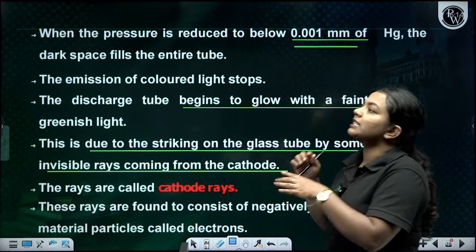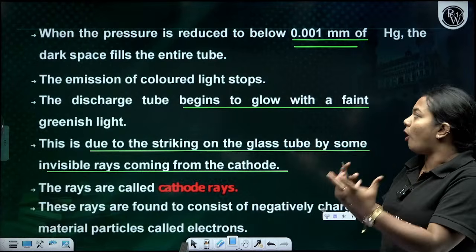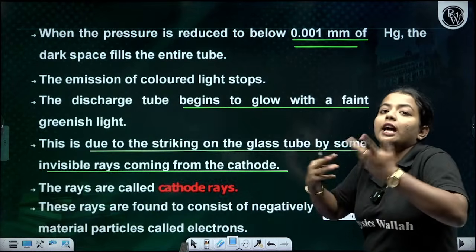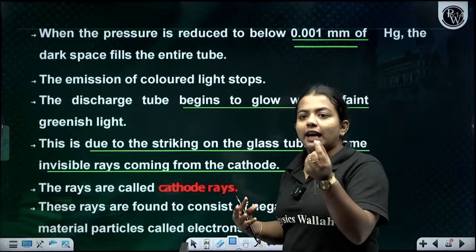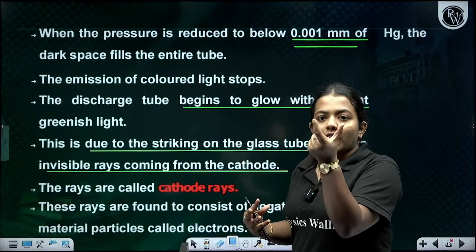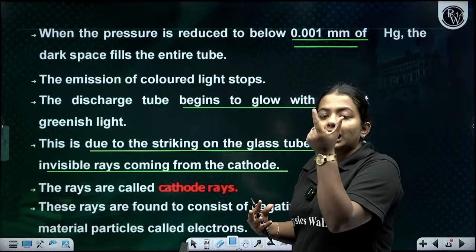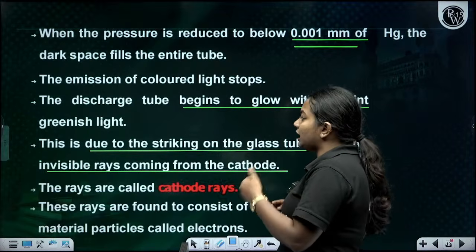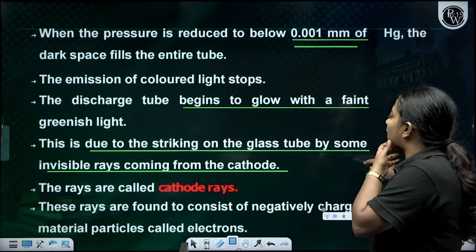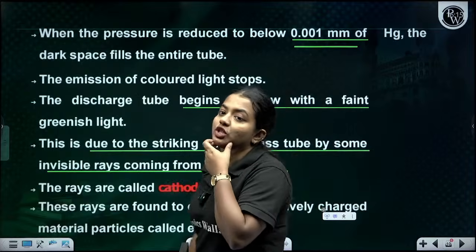But the discharge tube starts to glow with another color, a greenish light. That greenish light, do you know what? That is actually due to the striking of the glass tube by some invisible rays rising from